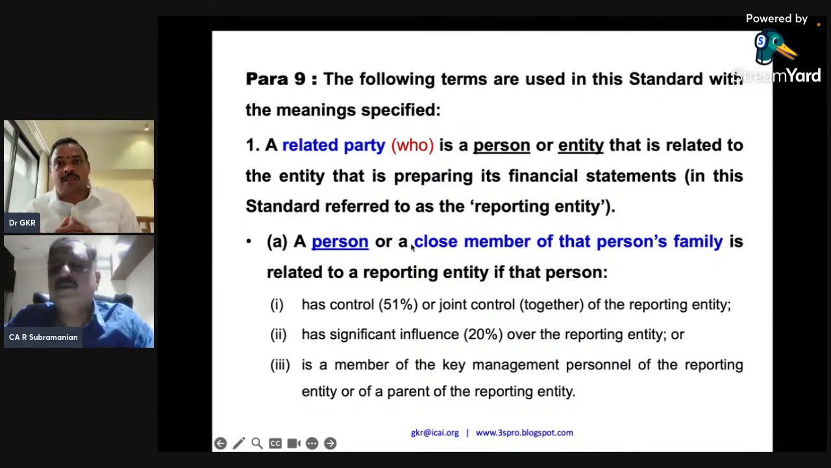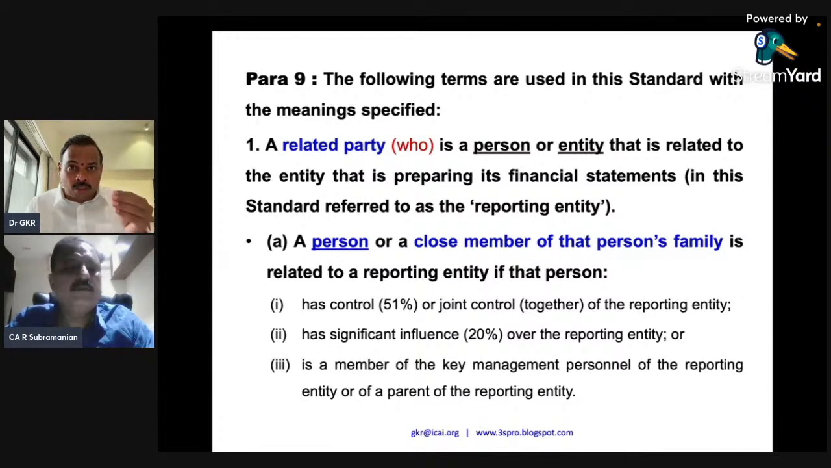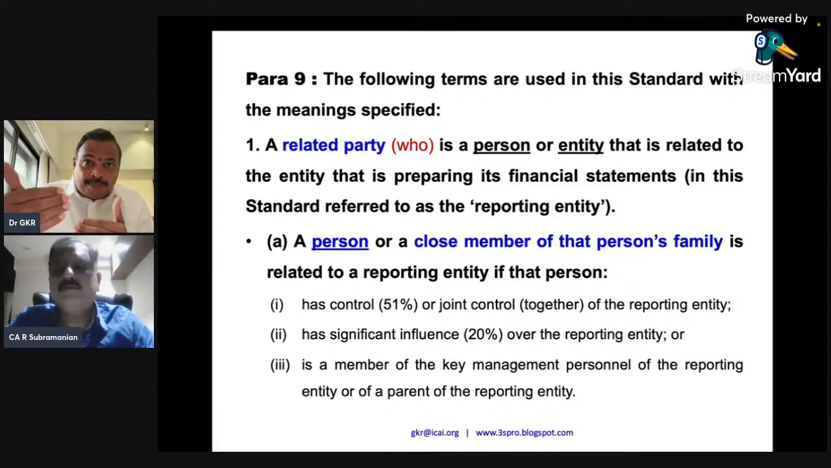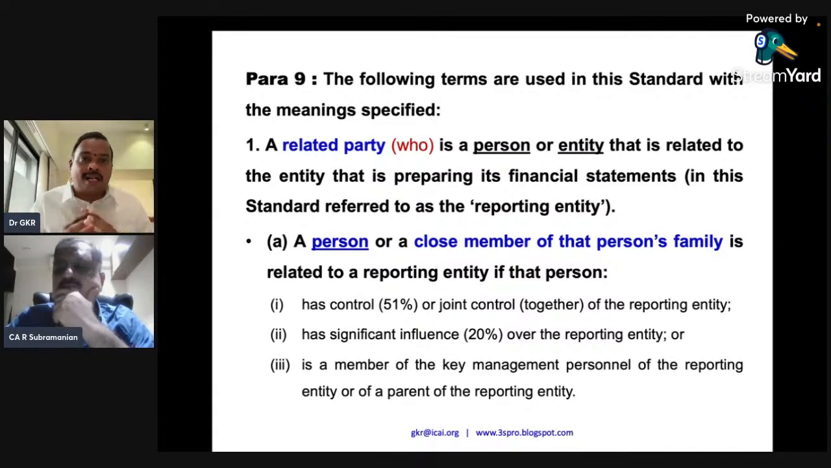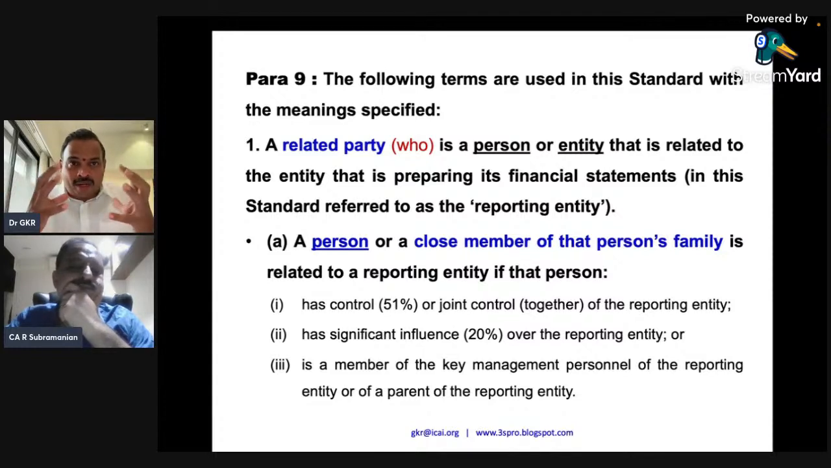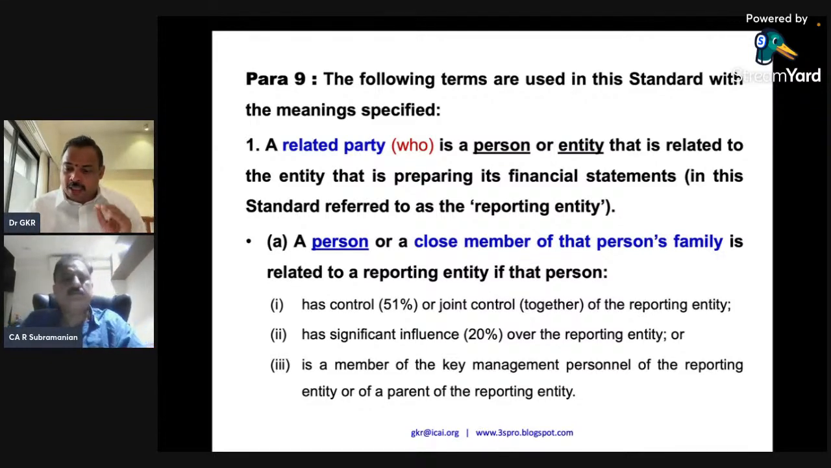So my good friend was making one point. If Mr. Subramaniam is a director in a company, Subramaniam is a related party. Now, Subramaniam's sister, Subramaniam's spouse, Subramaniam's daughter, they are close members of that person's family. So I'll come to that. The next step is also a relative. So it is not only the first connect that is the related party, the second step connect is also a related party. Quite a wide context.